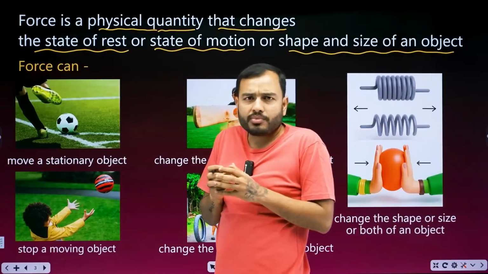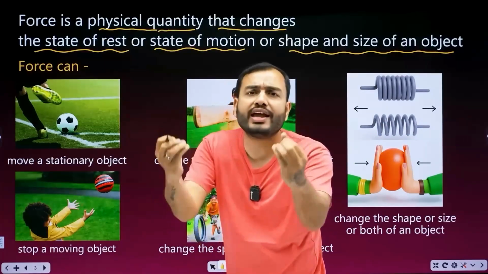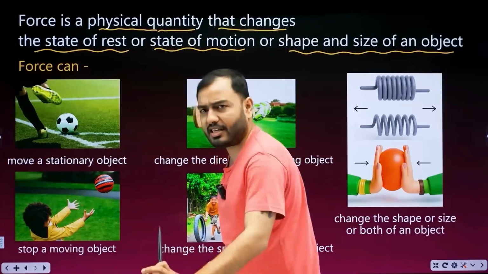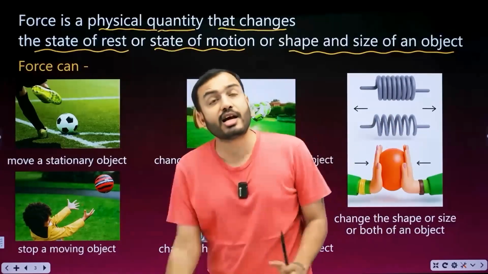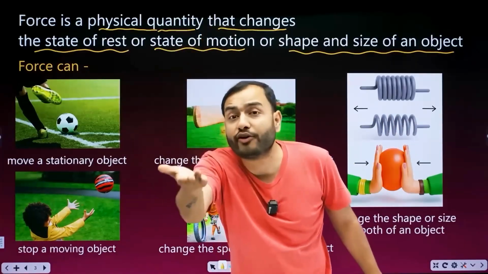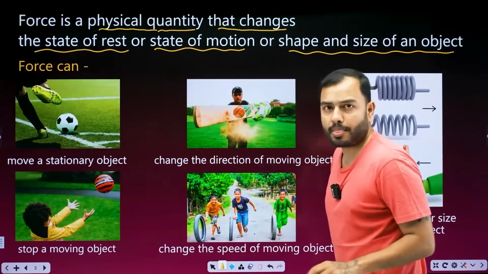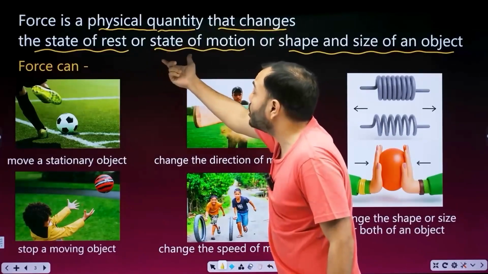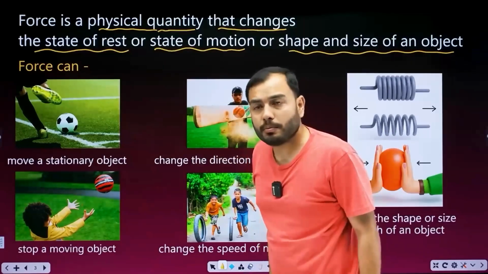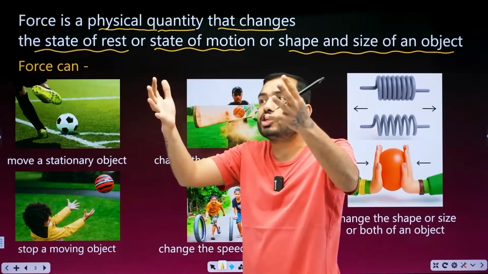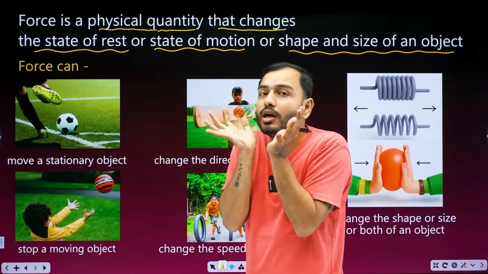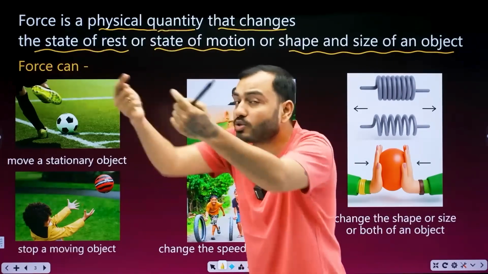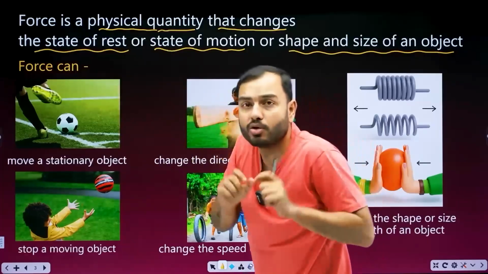Force is such a thing that changes the state of rest. Like this. This football is lying here and kept here. It is at rest and you kicked it. Kicked it and the football started moving. Means its state of rest has changed. What is the second thing? Force is a physical quantity that changes the state of motion. For example, a ball is coming towards you, and you catch it and stopped it. You caught it like this. What you did? Pushed it and then stopped it. Meaning you changed its state of motion.